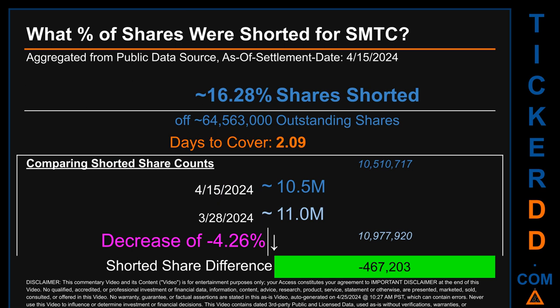When I compare the current 2-week period data snapshot against the previous period, ending in settlement date, March 28, 2024, I find that the current snapshot had roughly 467.2 thousand less shares shorted. This means that, compared to the previous snapshot, the current snapshot has a decrease of minus 4.26% of shorted shares.